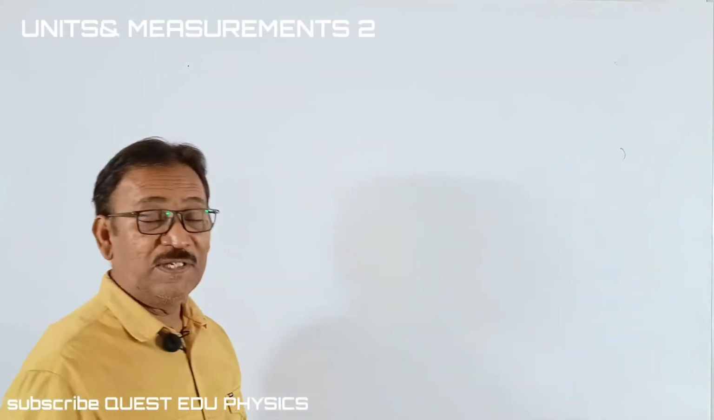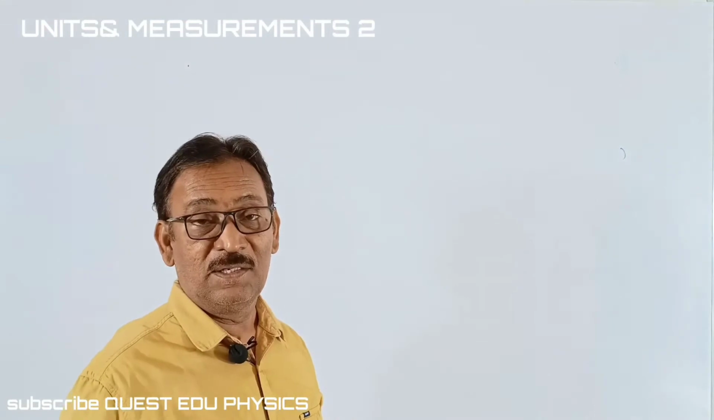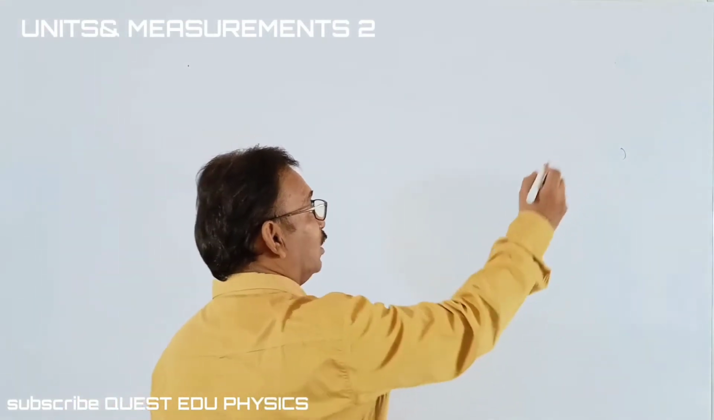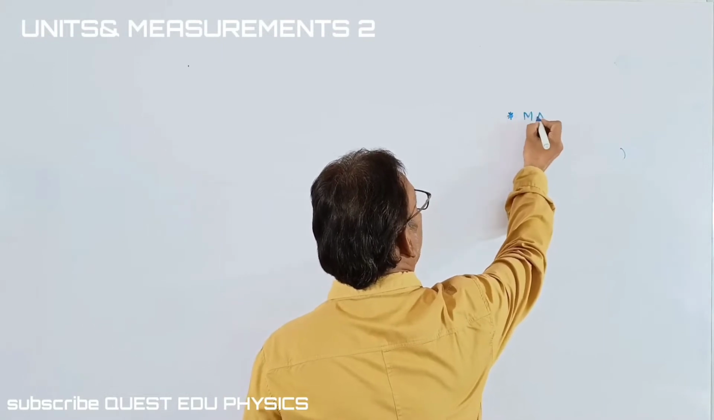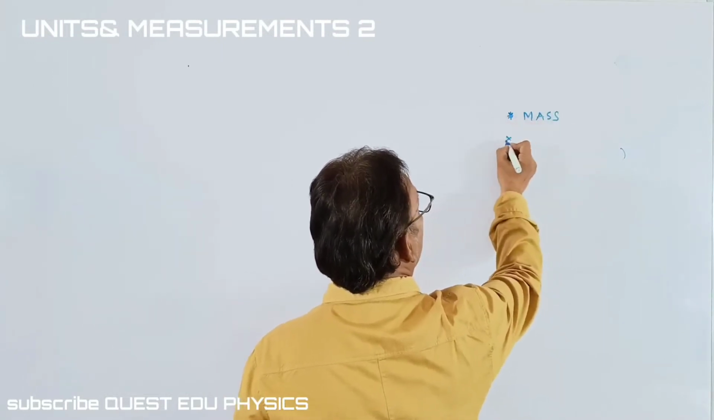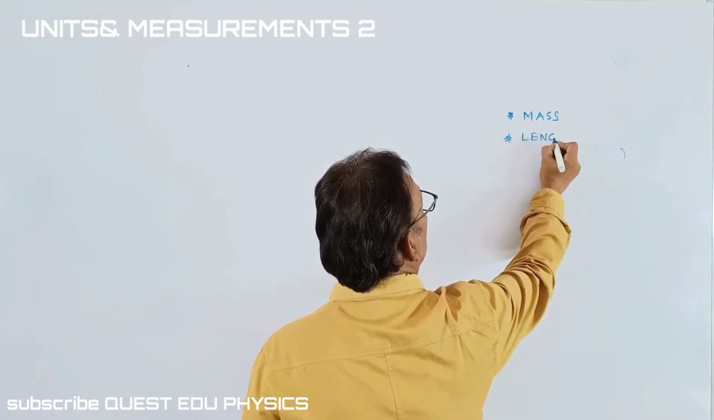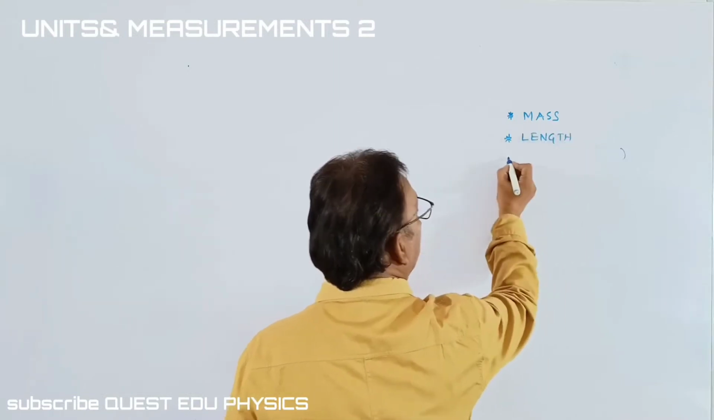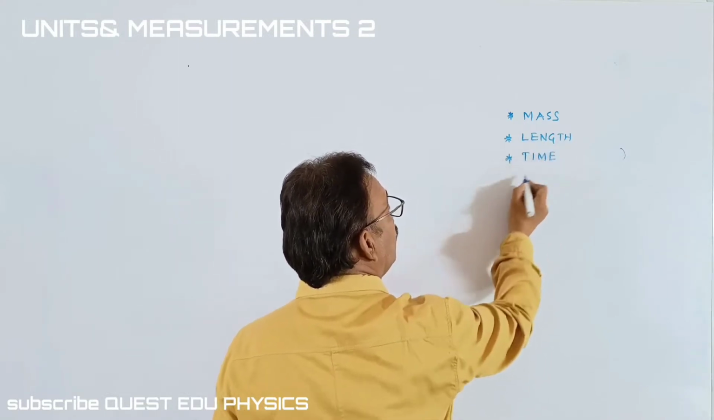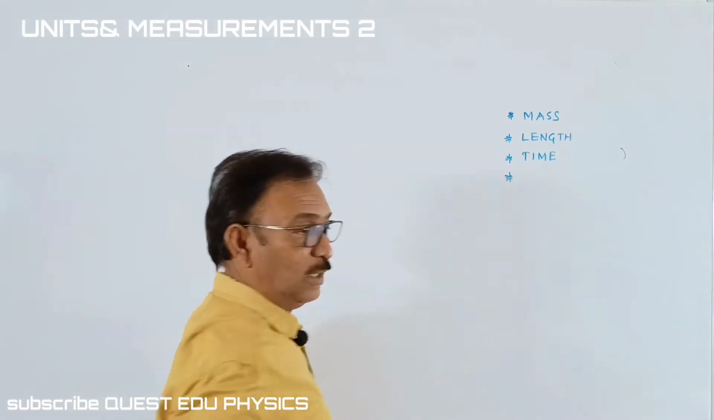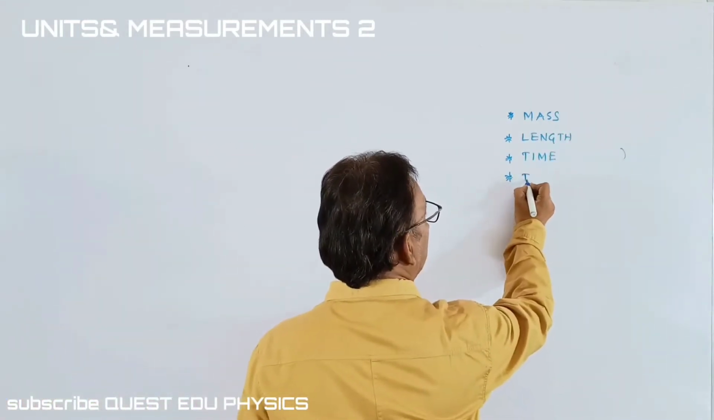There are 2 types of physical quantities. One is the fundamental physical quantities, and we name them as what? Mass is a fundamental physical quantity. Okay, students, and the length is one more fundamental physical quantity, and third, time is one more, and we are writing about the SI system of units here.